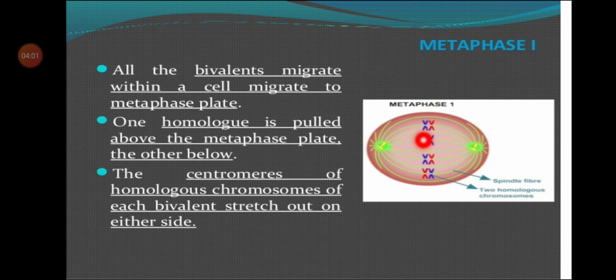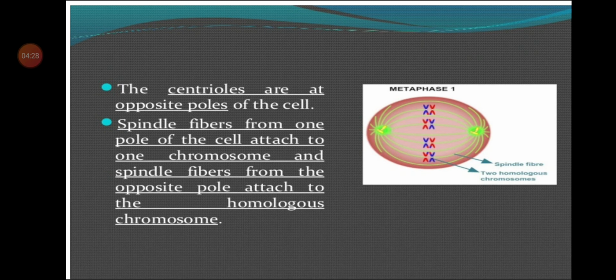The tetrads orient themselves on the equator in such a way that the centromeres of the homologous tetrads lie towards the poles and the arms towards the equator. Due to increasing repulsive forces between homologous chromosomes, they are ready to separate from each other. That separation we will see in the next phase, known as anaphase 1.